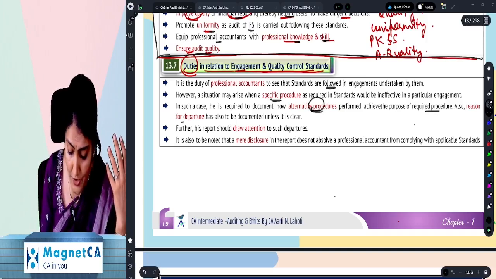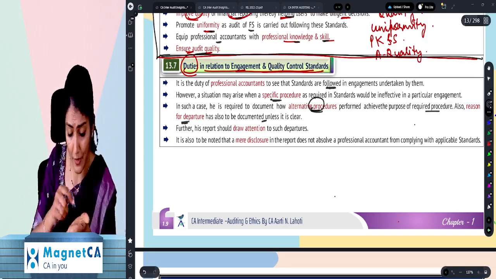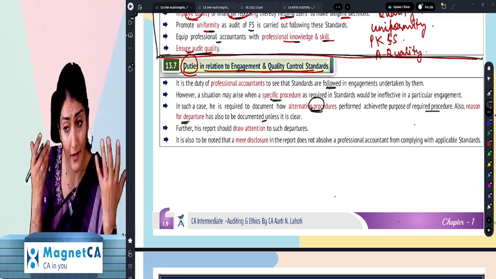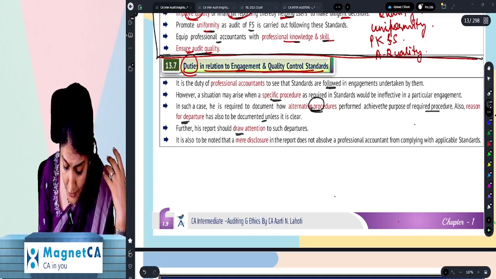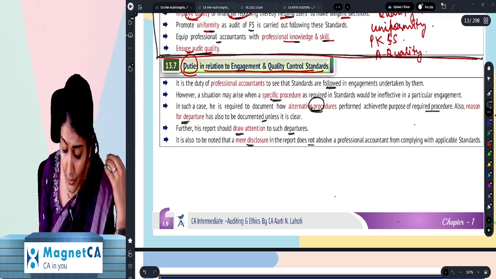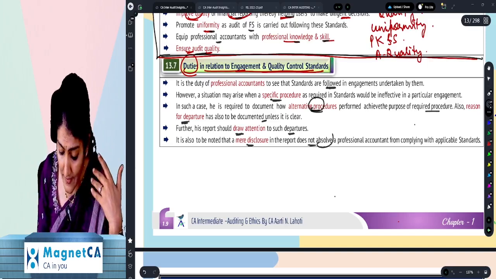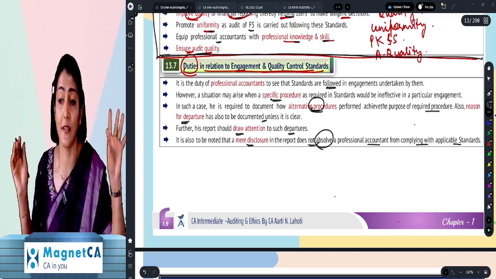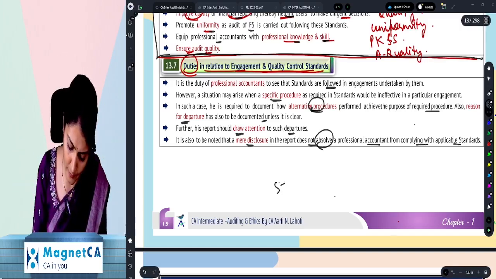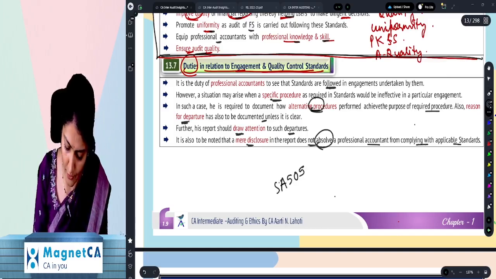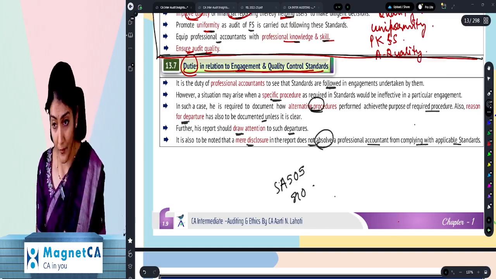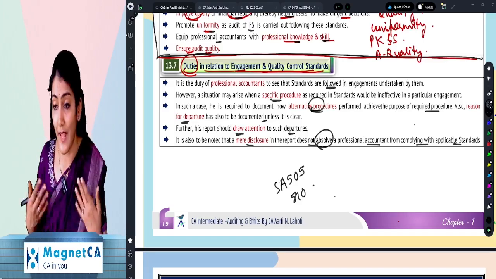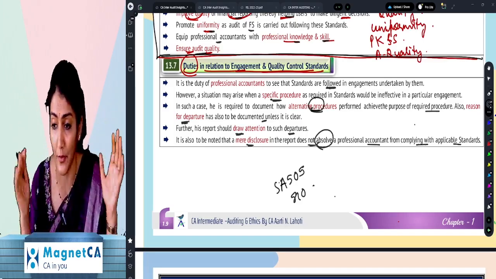Also, the reason for departure has to be documented. So you have to document why you did not follow that specific procedure but an alternative procedure. Then also draw attention to the departure. And mere disclosure in the report does not absolve, meaning does not reduce, the responsibility of the accountant for complying with the auditing standards. So he says, yeah, I'm writing in my report, I did not follow 505, I did not follow 510. It says no. Just because you say, see, I've been very honest, I've mentioned it in my report, it says no. Mentioning it in the report is not a skip, go away.